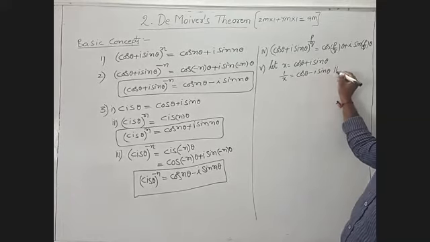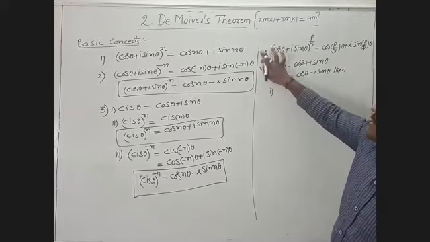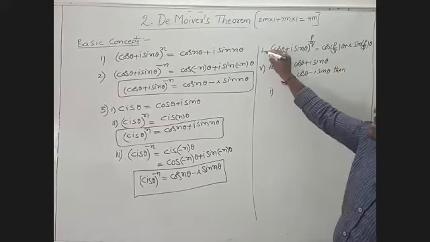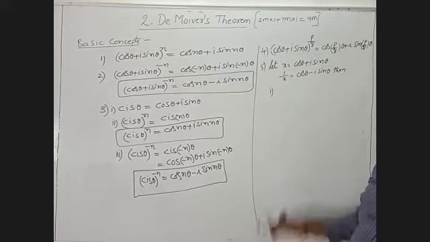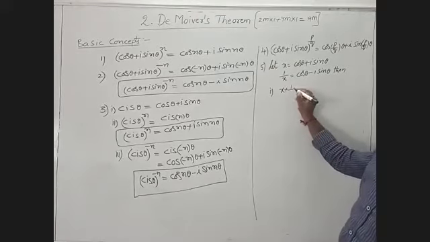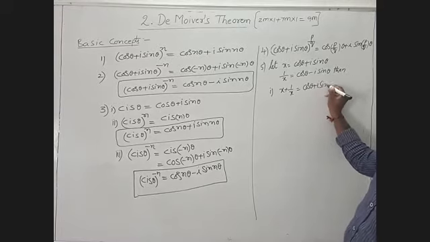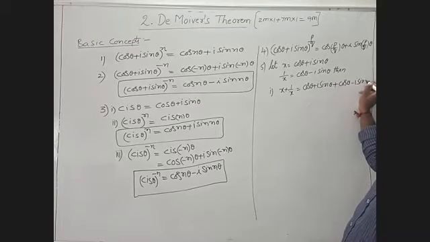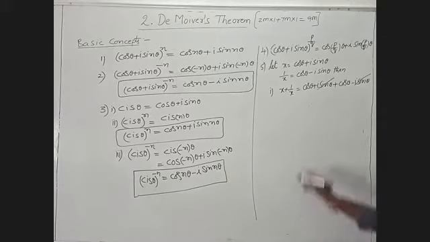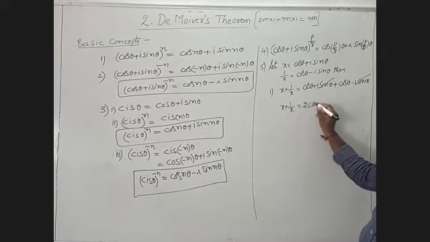Taking the first condition, x plus 1 by x is cos theta plus i sin theta plus cos theta minus i sin theta. Minus i sin theta and plus i sin theta cancel. Remaining, x plus 1 by x is 2 cos theta.